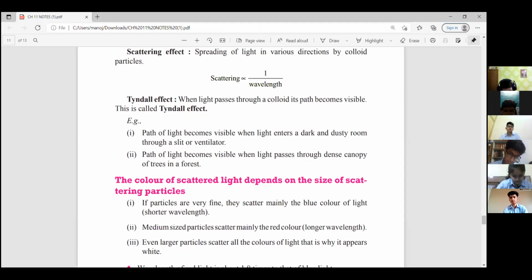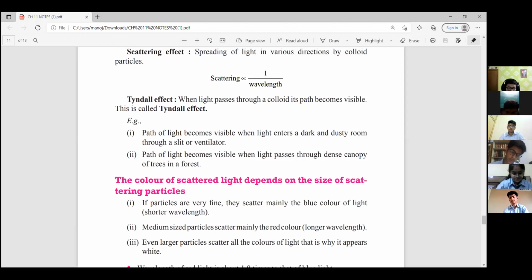So in morning and evening, when sun rises, it appears to be which color? Red, blue, or orange? Red. It appears to be red color. Why? Because in morning time, the mist particles are big enough that they can scatter the red light, right?